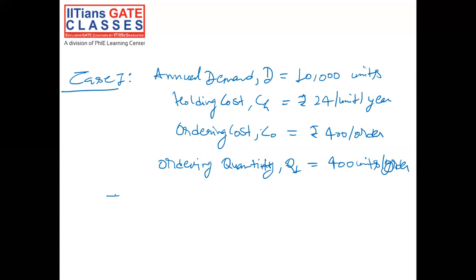So the total inventory cost in case 1 would be equal to the ordering cost plus holding cost.